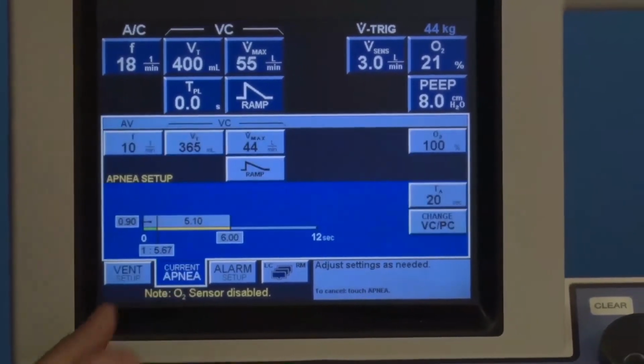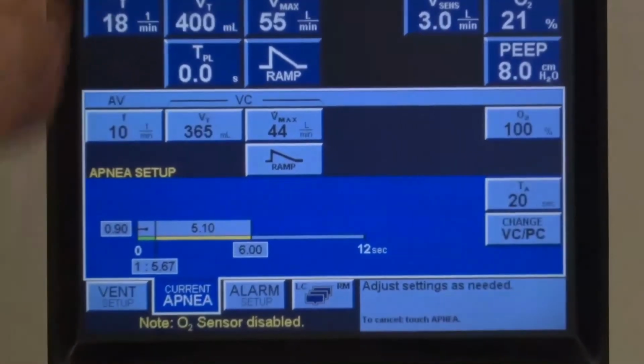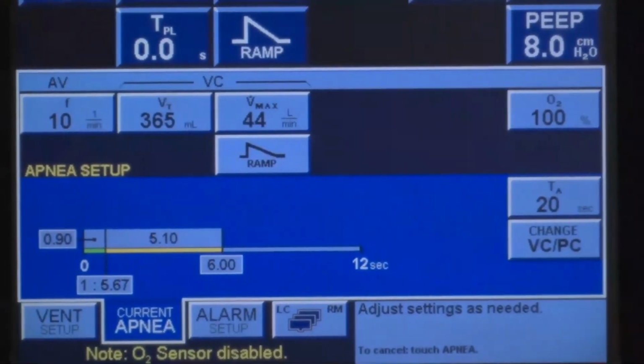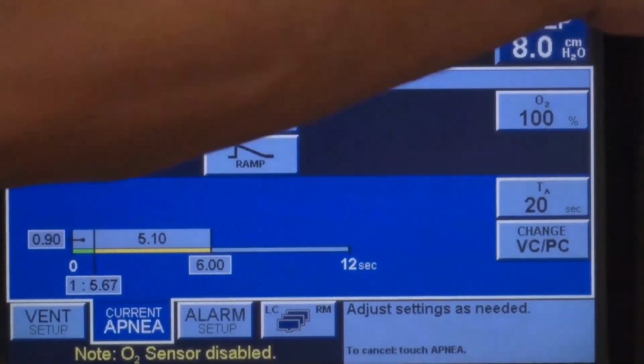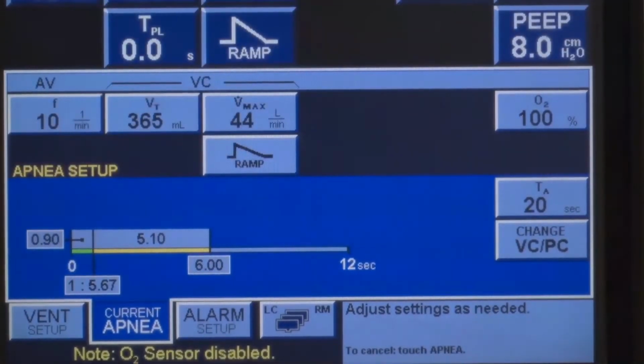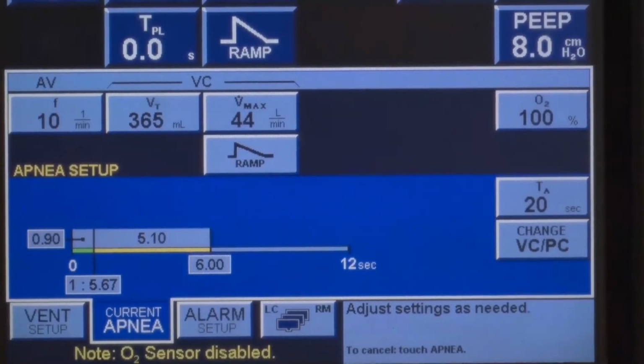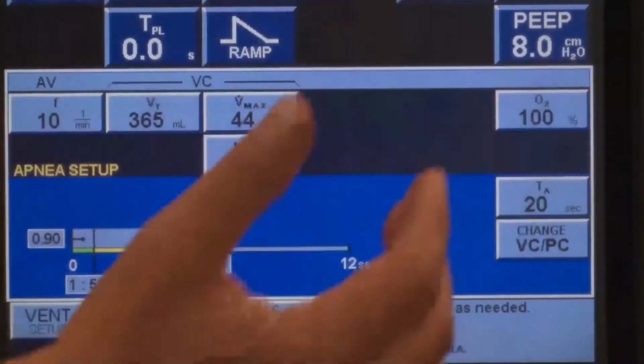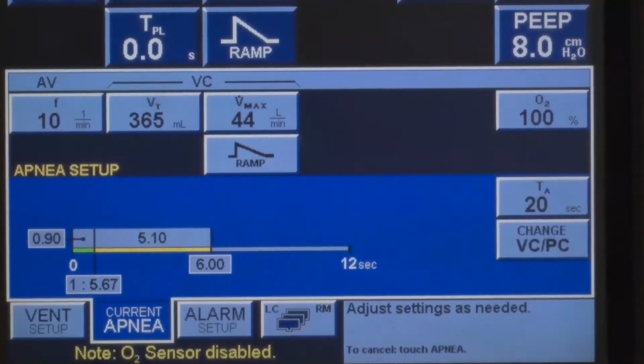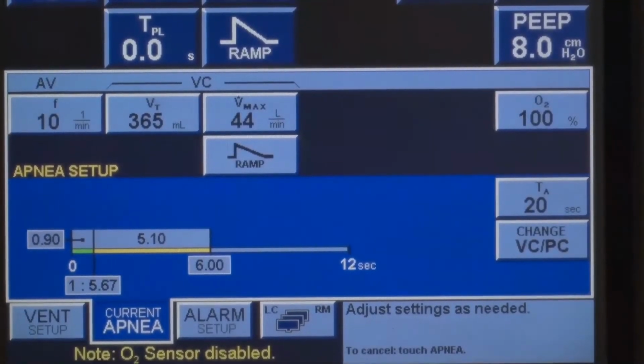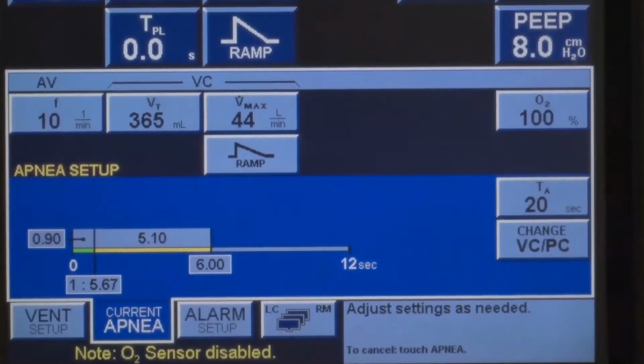Next to vent setup is the apnea setup. So we're planning ahead. Right now the patient is on assist control. Even if the patient didn't trigger, the ventilator is delivering a controlled breath. So there is no apnea per se. But maybe 2 days from now, when we are weaning the patient and they're on pressure support, we do want our apnea or backup ventilation programmed in the background so that if that patient were to stop breathing, the machine would step in and ventilate the patient for you.